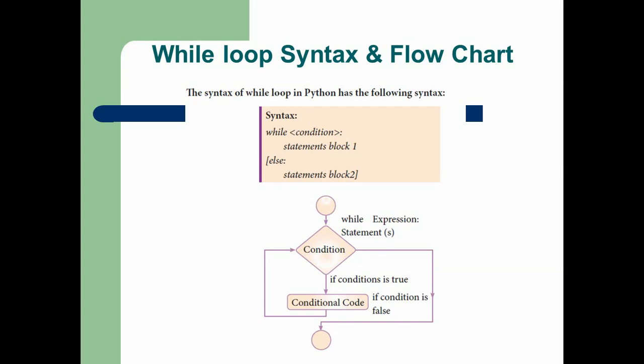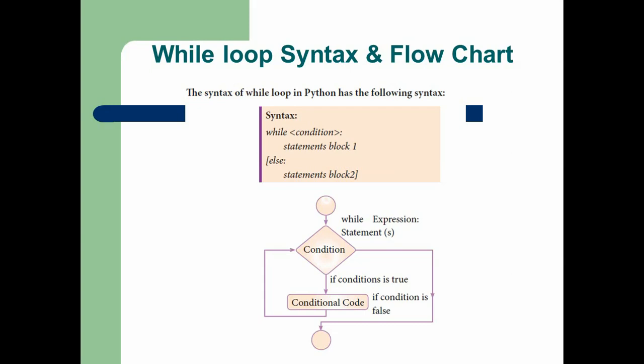In this syntax you can see the keyword while, after that a condition within angular brackets, and then a colon symbol. If the condition is true, statement block 1 is executed. If the condition is false, then the else block, that is statement block 2, is going to execute. Whenever the condition is true, block 1 executes. After that the loop goes to check the condition a second time. If the condition is true, then block 1 is executed again, and it goes on checking the condition.